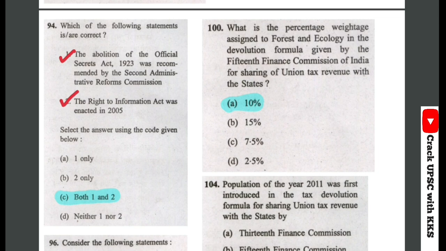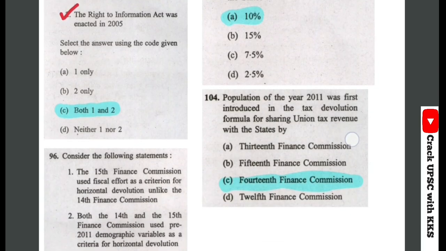Which one of the following statements is correct? The abolition of the Official Secrets Act was recommended by the second ARC, right? And the Right to Information Act was enacted in 2005. So both are correct.